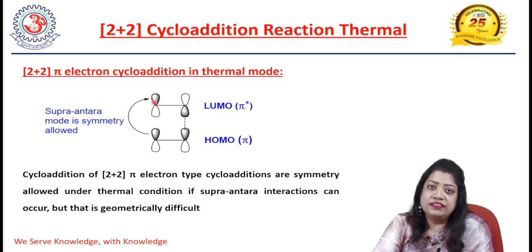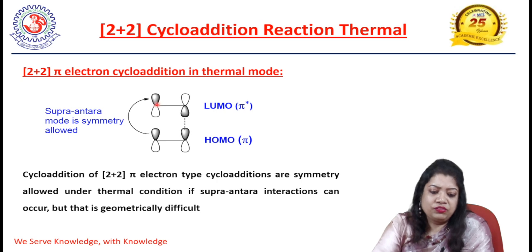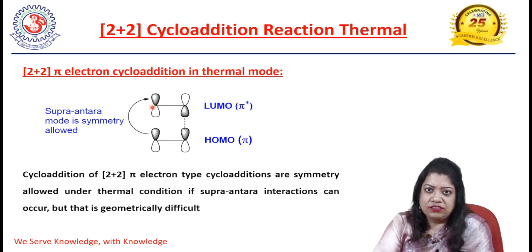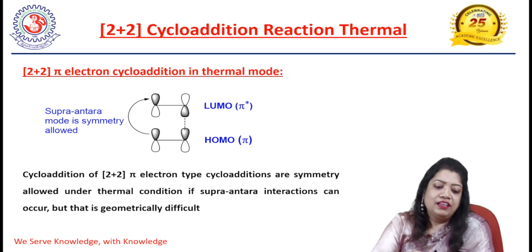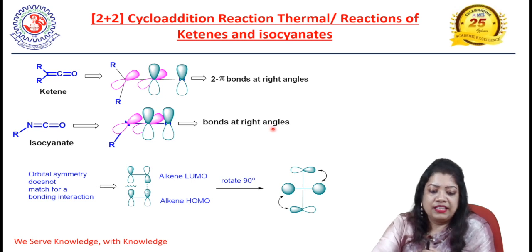For 2 plus 2 systems to react thermally, we have to go for supra-antara overlap to get the exact orbital symmetry, but that is geometrically highly unfavorable. That is why 2 plus 2 cycloaddition reactions are generally observed in photochemical mode of activation. But thermal 2 plus 2 cycloaddition reactions are observed in the case of ketene and isocyanate systems.